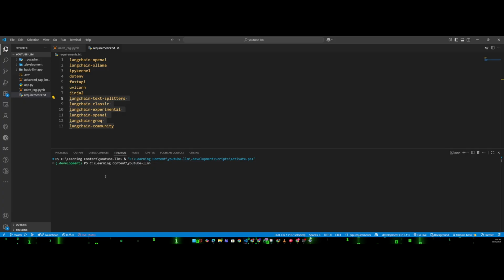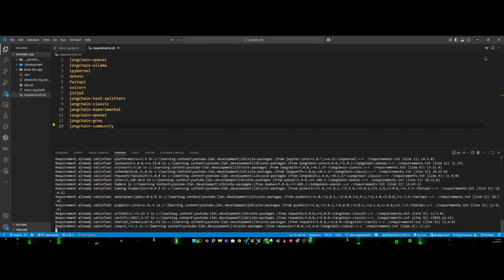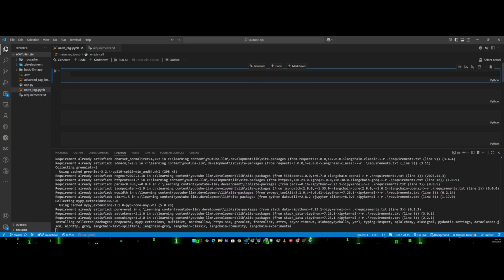As you already know, in the last session we created an environment and our app. Today we are going to do the same thing, but this time for RAG. To install everything I have to run the command pip install -r requirements.txt, and my environment is already activated. If it's not activated for you, please activate it. Now it will install all the required dependencies, so I can go back to my notebook and start implementing.